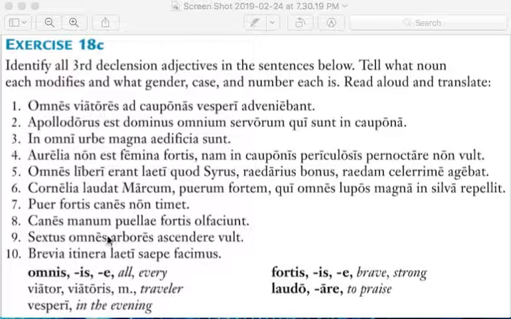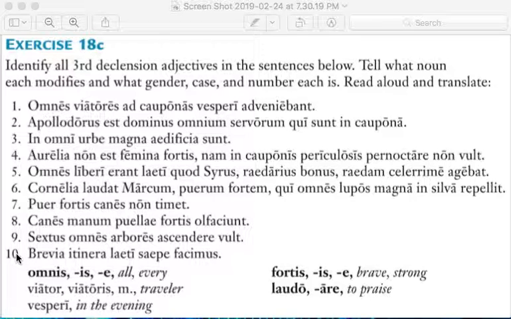Hopefully by now you notice that -es is an accusative and a nominative plural ending for third declension, not only nouns, but also adjectives. Here the endings match up because arbor and omnis are both from third declension. And this is what happens when you have a third declension adjective modifying a third declension noun. Very often the endings match, and that's how you can tell. Also, it makes no sense to say that all Sextus wants to climb the trees, or every Sextus. That doesn't make any sense. So omnes arbores, feminine, accusative, and plural.